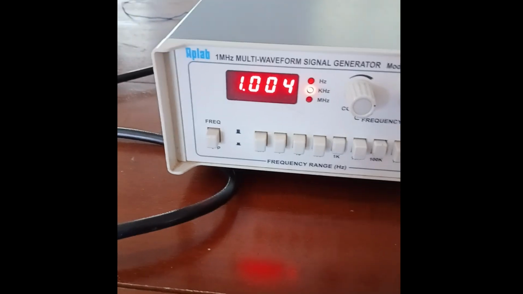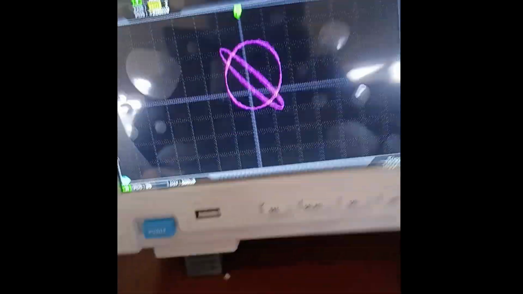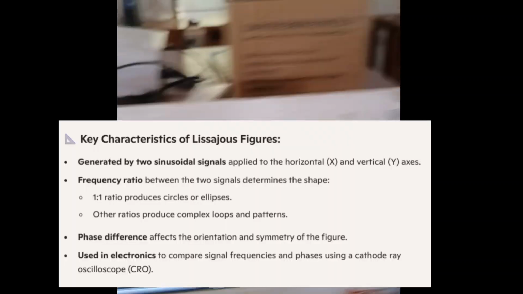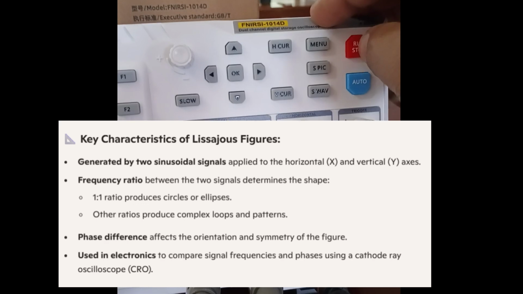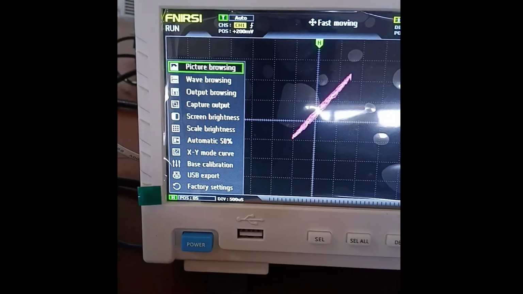where I set my function generator frequencies as 1 kilohertz. Then if I look at my output, this is my Lissajous figure. To get this, we have two options to see on our CRO. Here is a menu button. If you press the menu button, these options will come.